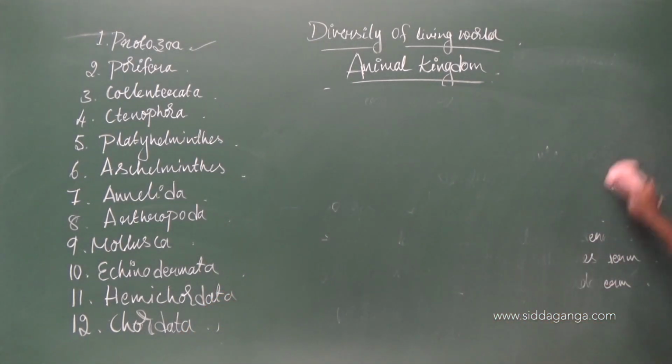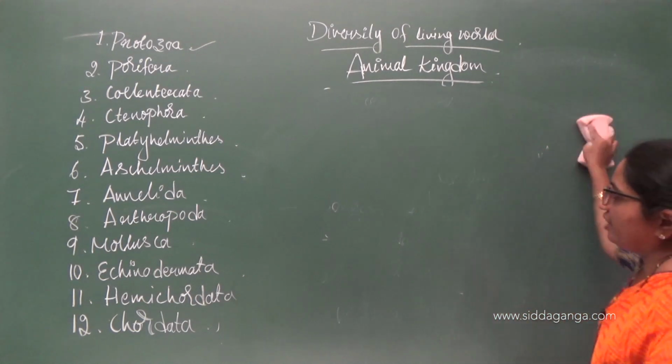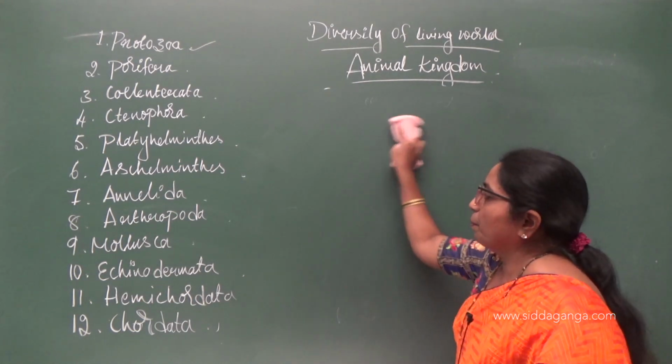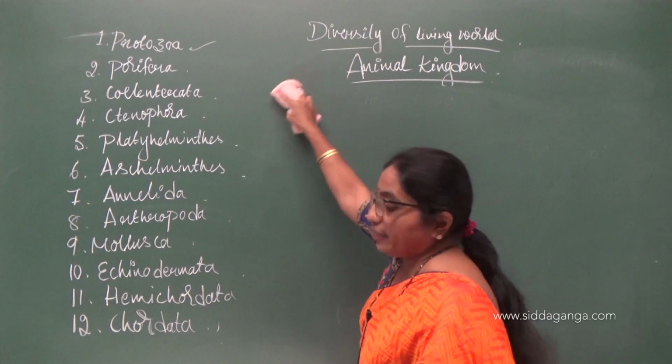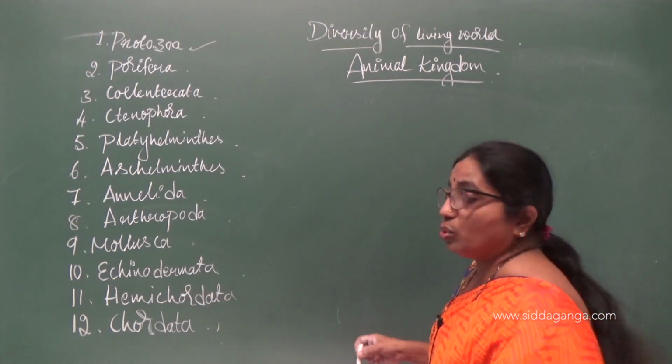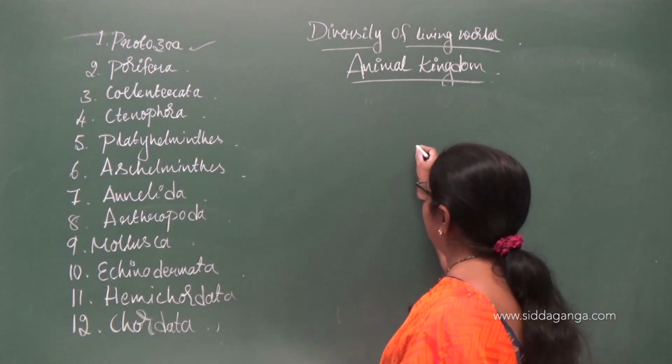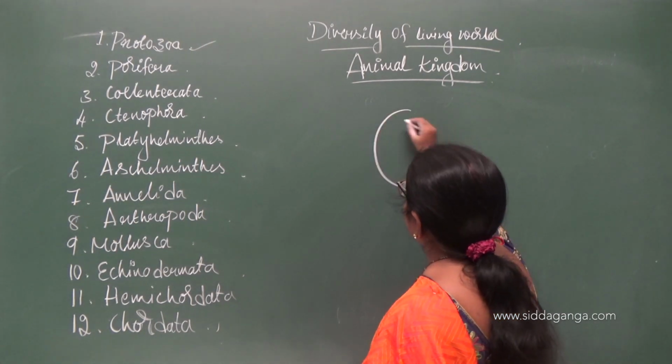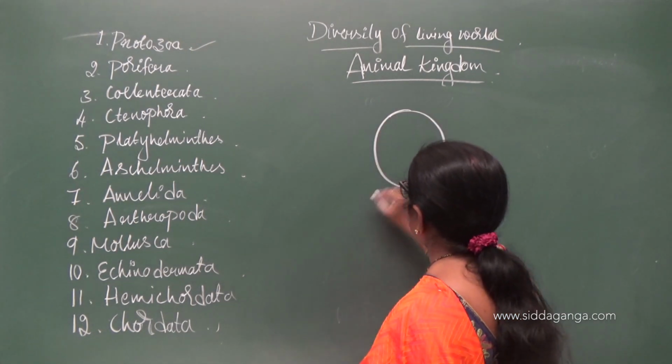Diploblastic and triploblastic can be easily understood with the help of a diagram also. If you take a section of the body wall, it will exhibit 2 layers.